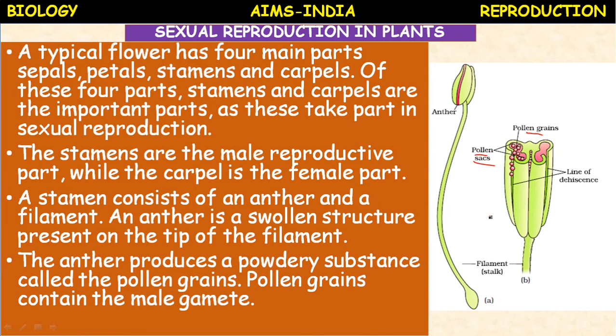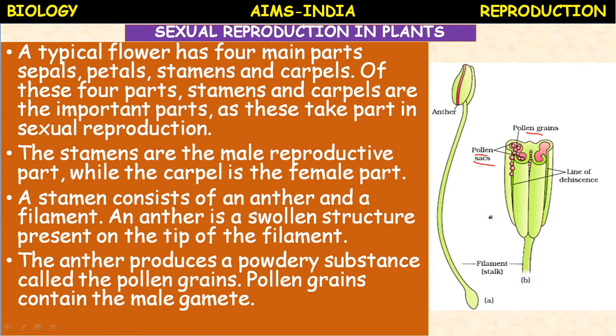Gynoecium is the female reproductive part of the flower. Androecium consists of stamens. Each stamen consists of 2 parts, anther and filament. What is the function of anther? Inside, the pollen mother cells, PMC, are present. They undergo cell division and produce the pollen grains.